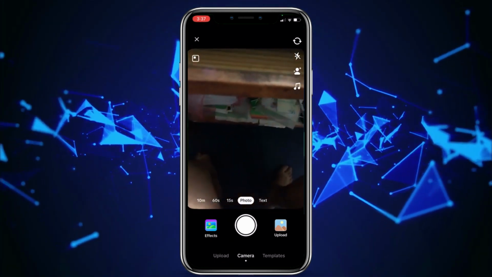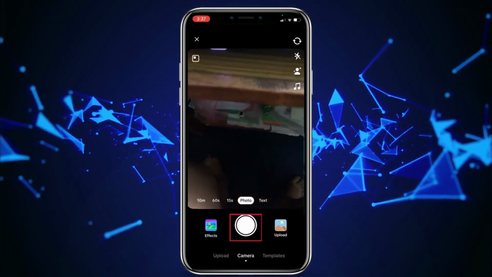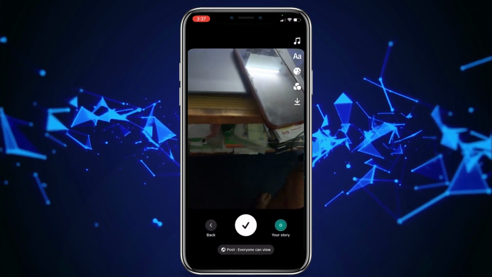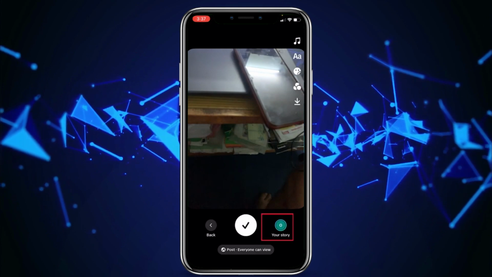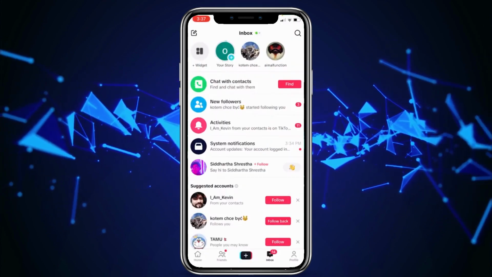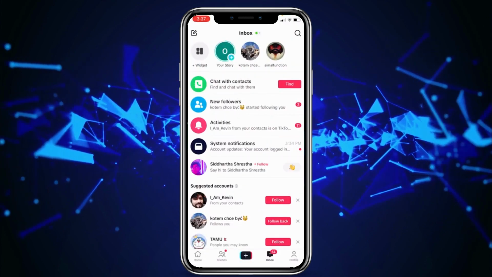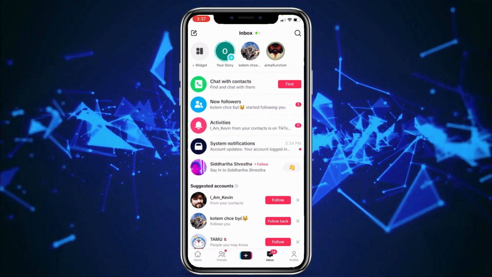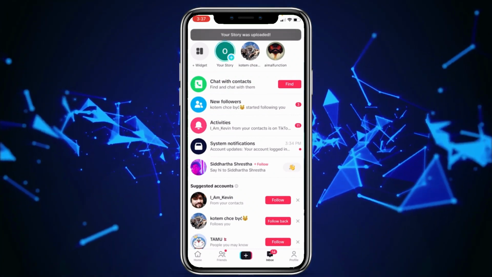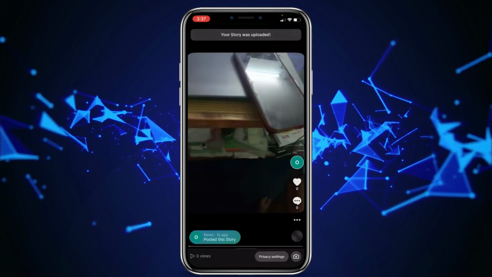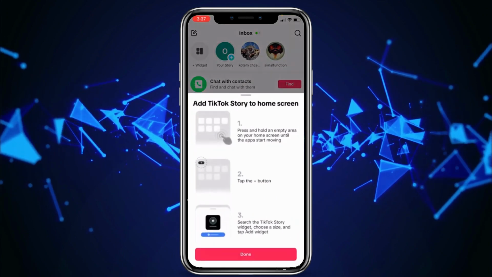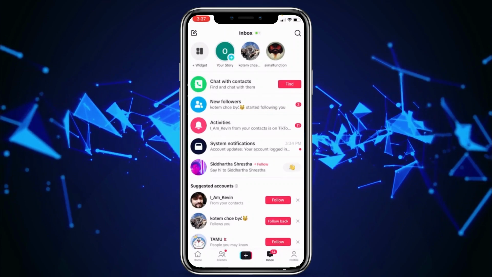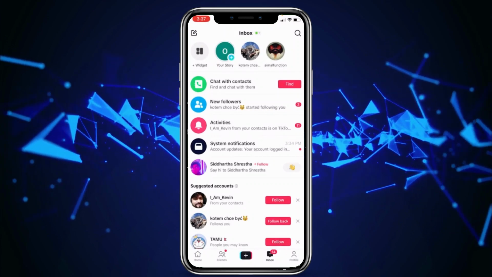it will be deleted. So I will take a random photo, and as you guys can see, there is this option called your story. Click on it, and then it's going to be uploaded to your story. As you guys can see right now, it's being uploaded, but after 24 hours, this will be deleted. So as you guys can see, this is my story, and after 24 hours, it will be deleted. Now, that is basically what a TikTok story is.